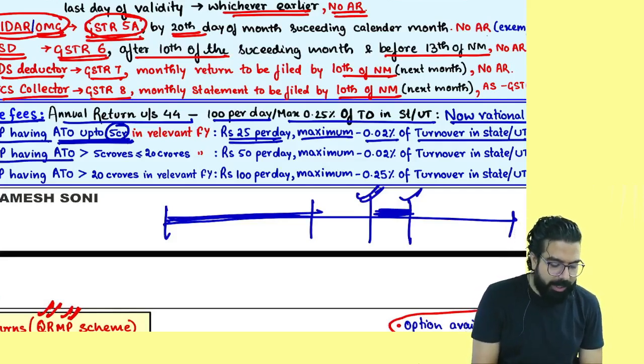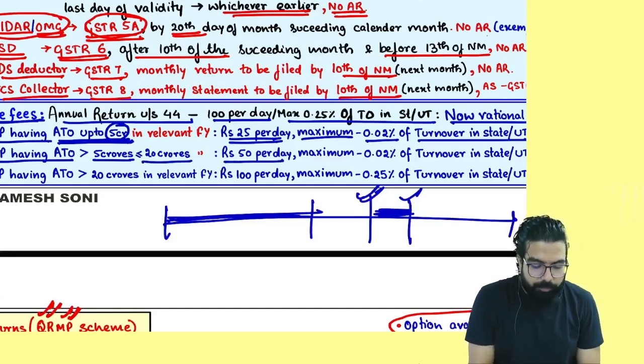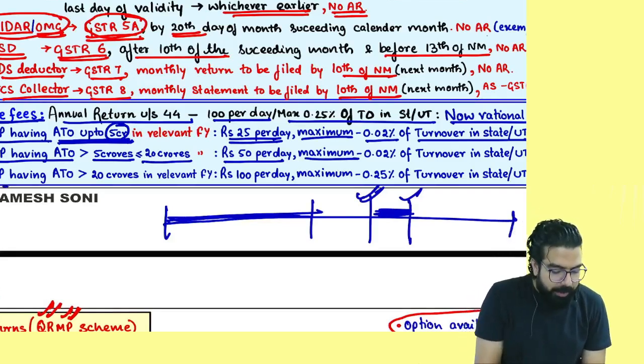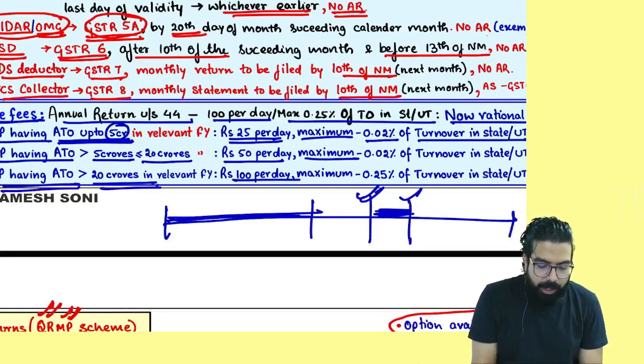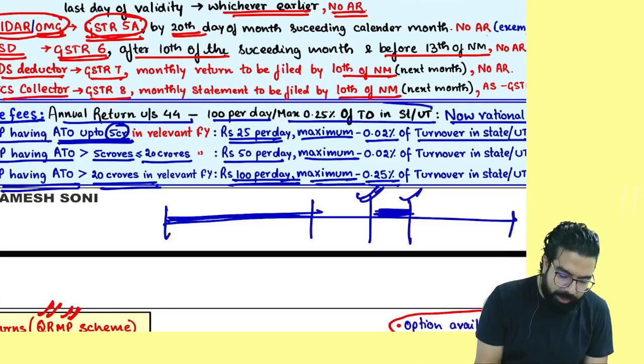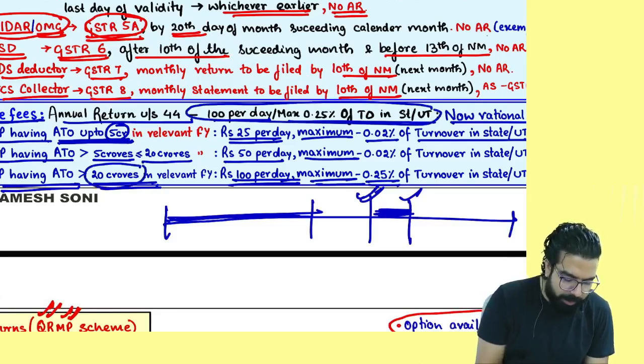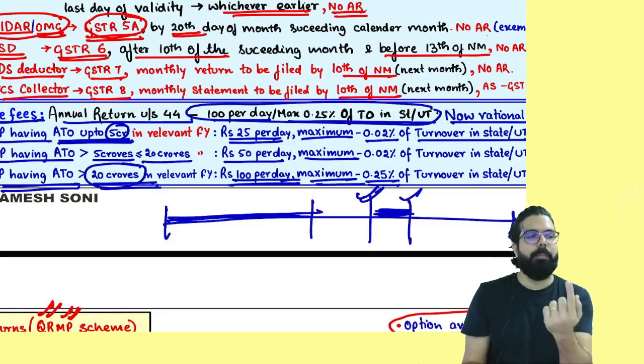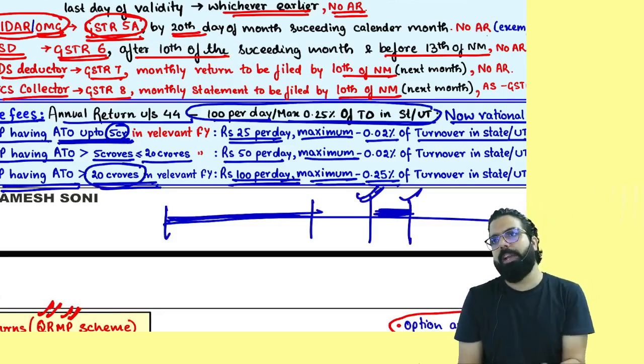Sir, if the registered person has more than 5 crore up to 20 crore, it is 50 rupees per day, and the maximum will be the same, 0.02%. For a registered person with aggregate turnover of more than 20 crore, it is 100 rupees per day, and the maximum will be 0.25%. There is no reduction, it is the same if your turnover is more than 20 crore. Are we clear? I feel that 1 marker, 1 MCQ can come from late fees.